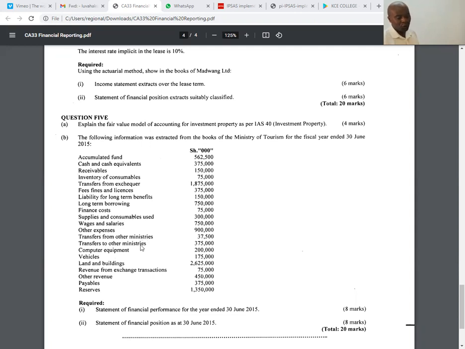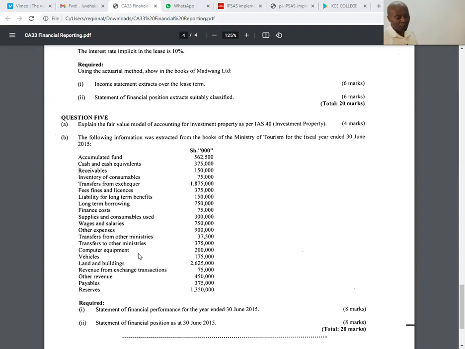Transfers to other ministries, we paid money. It's an expense to us. So straight away, these will go to the statement of financial performance. Computer equipment, these are assets. Vehicles are our assets. Land and buildings, these are our assets. So those three, straight away, if they are assets, they'll go to the statement of financial position.